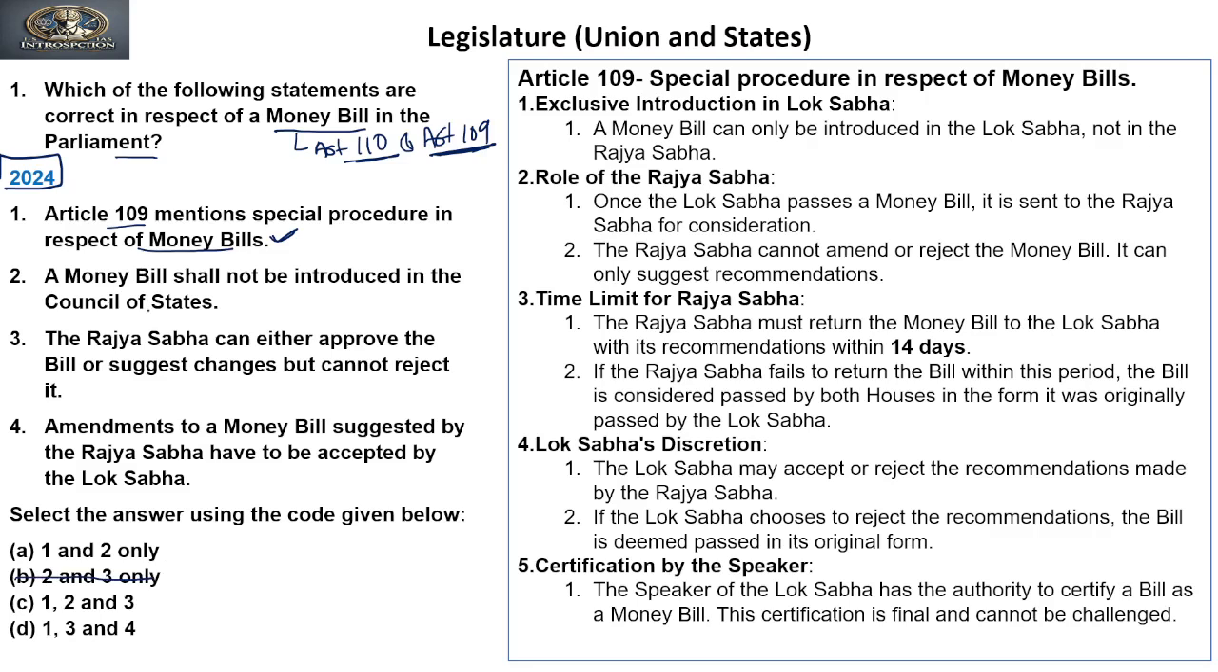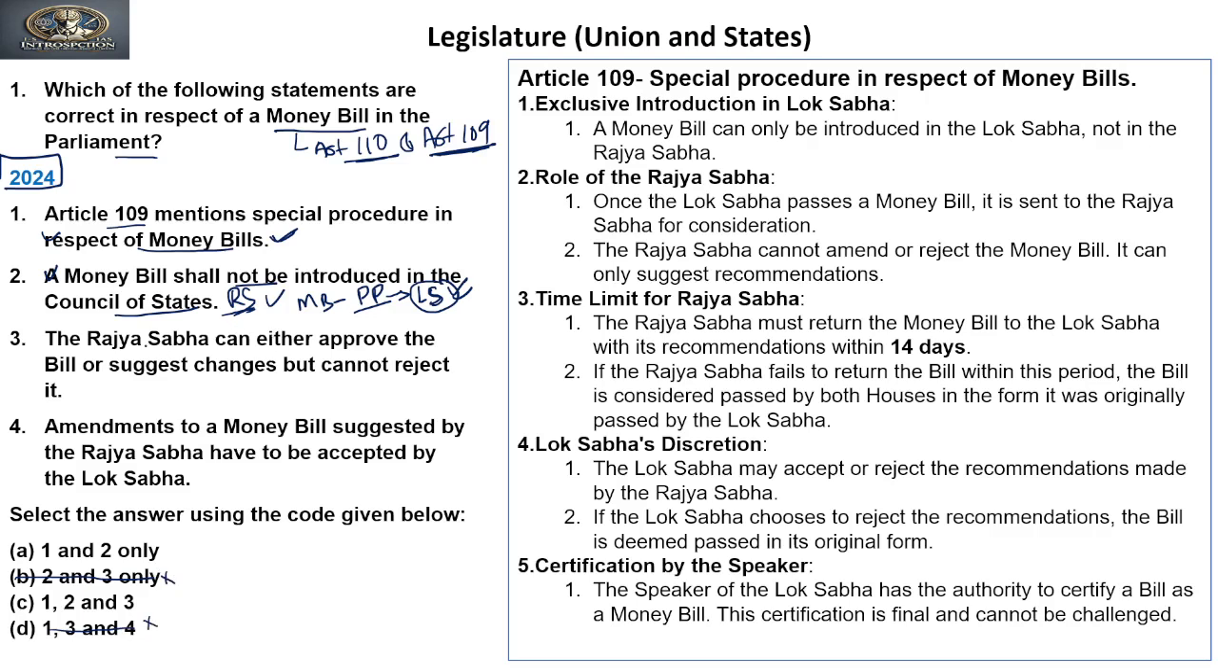Now if we move to the second statement, a money bill shall not be introduced in the Council of States, that is Rajya Sabha. It is also true. Why? Because money bill is a subject of expenditure with respect to public purse, and the Lok Sabha being directly representative of the people, the public purse is under the exclusive control of Lok Sabha. So the Rajya Sabha has no power with respect to the money bill. So 2 is also a correct statement. On the basis of elimination, D cannot be the answer because it does not contain statement 2.